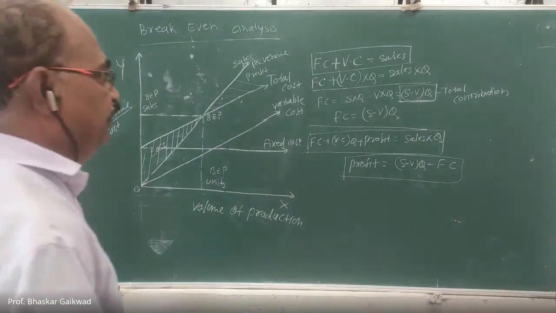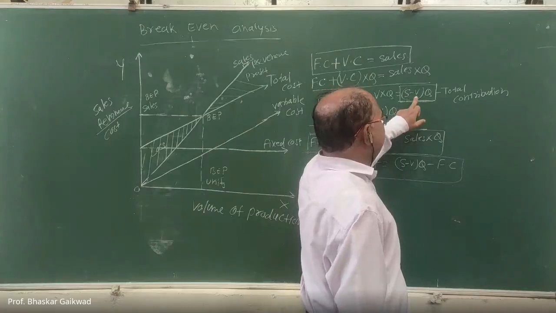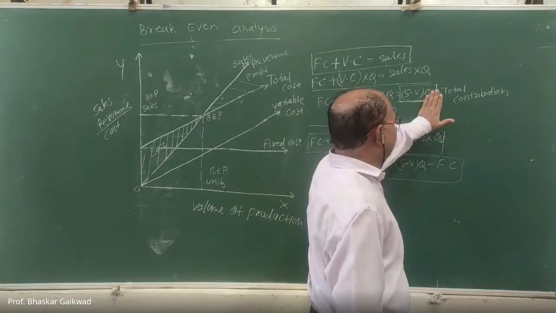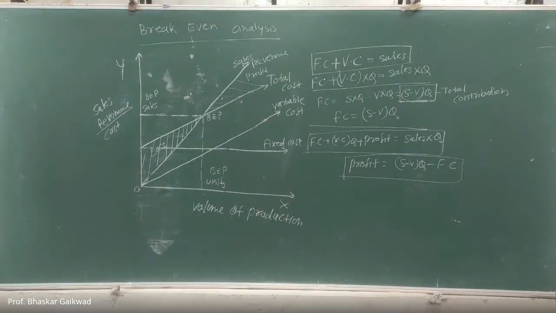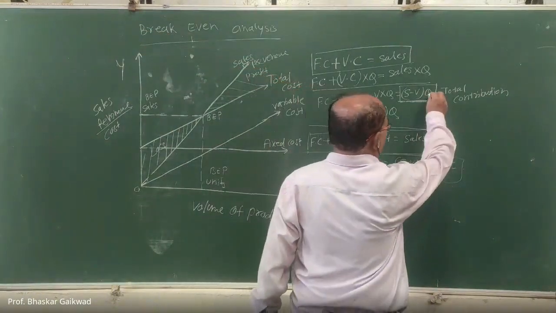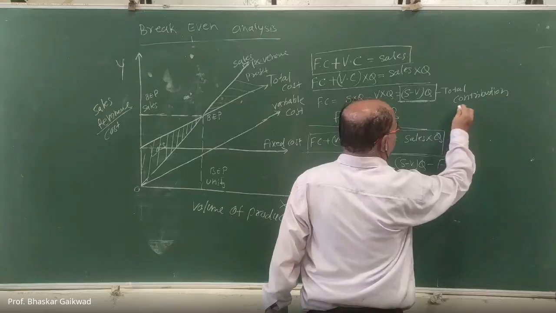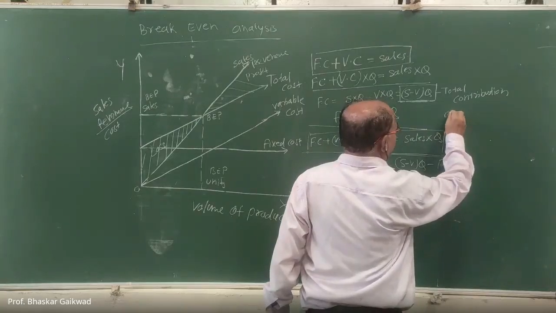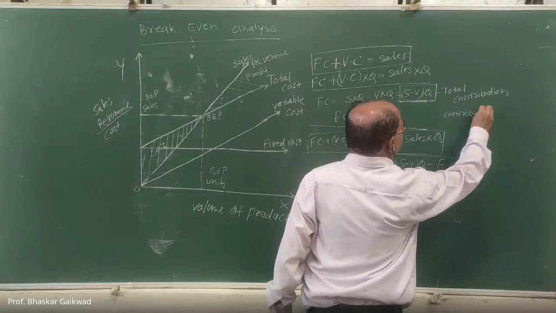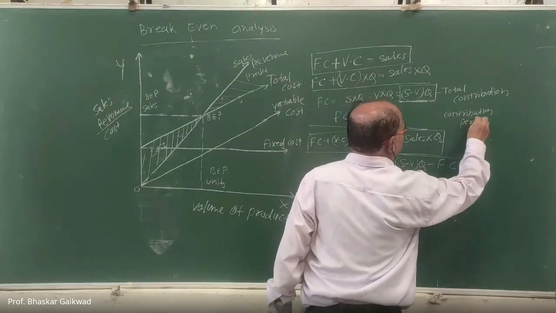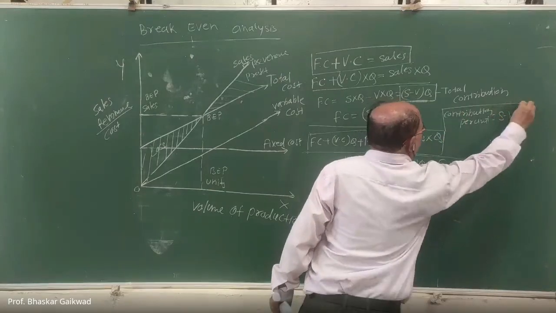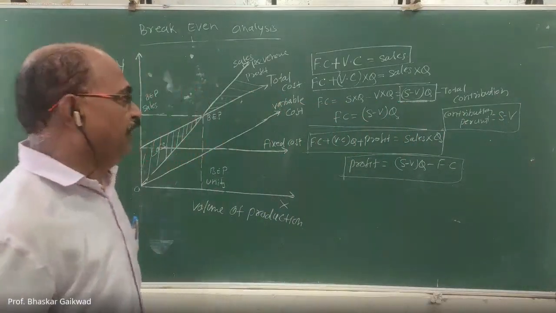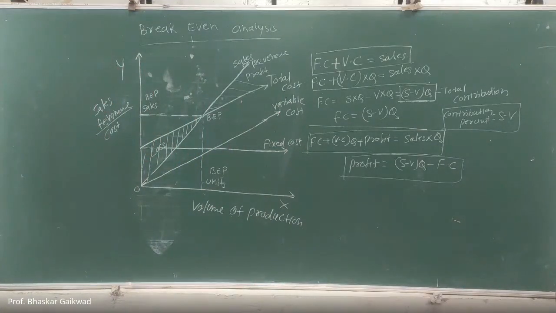Total contributions means S minus V into Q. If Q is not there, then it is called per unit contribution. Per unit contribution is simply S minus V, sales minus variable cost, if Q is not there.